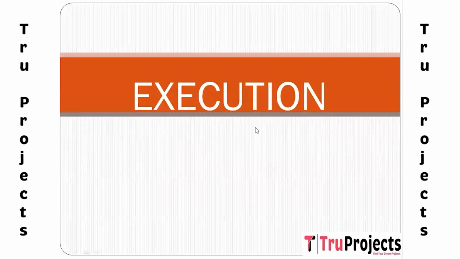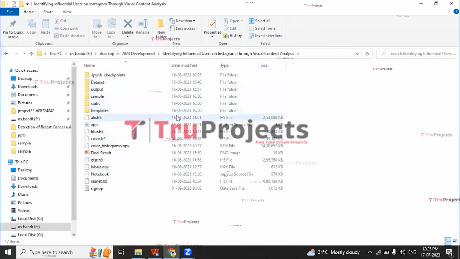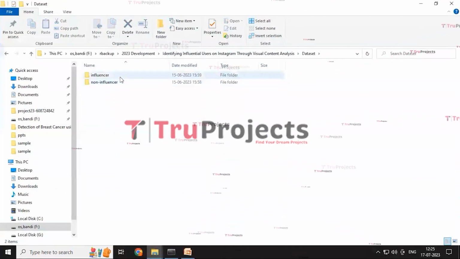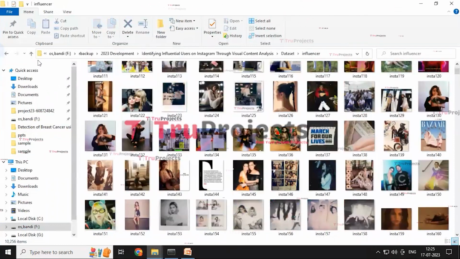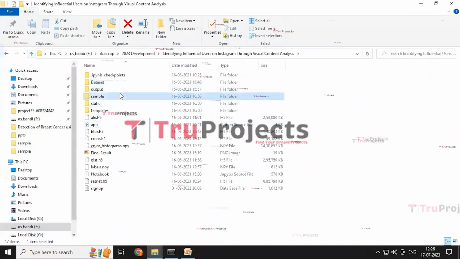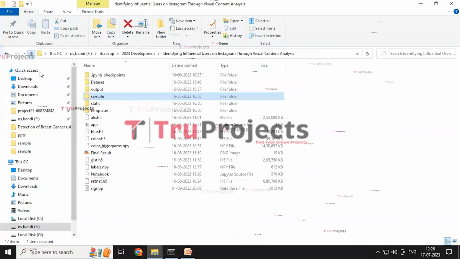The execution of the project. To execute the project, first we need to open the code folder. This is the code folder consisting of different files. The first is the dataset folder consisting of influencer and non-influencer images of various kinds within it. And the sample folder which is used for testing the model performance.